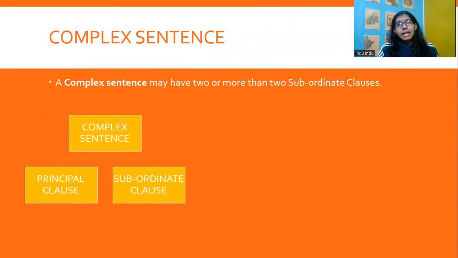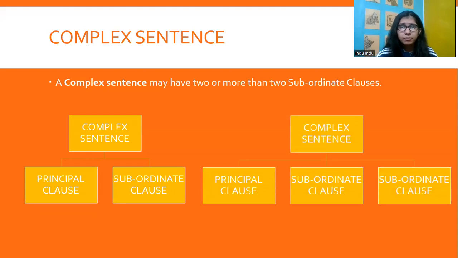Complex sentence. It may have two or more subordinate clauses. So there's one principal clause and more than one subordinate clause. One has to be there, but it could be more than one, more than two, whatever. So yes, principal clause, subordinate clause, as can be seen in the tables very well.